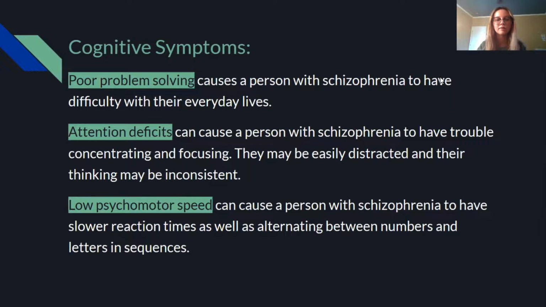Another symptom is low psychomotor speed. This can cause a person with schizophrenia to have slower reaction times, or they may alternate between numbers or letters in sequences or in sentences.